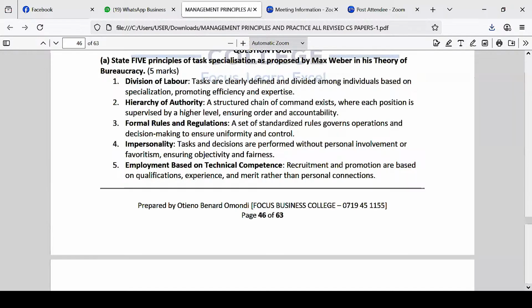So Max Weber was advocating that people should be put in areas that they are conversant with and areas that they have information or knowledge in. That is what Max Weber was advocating for.